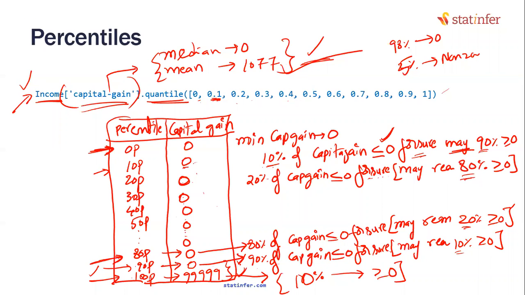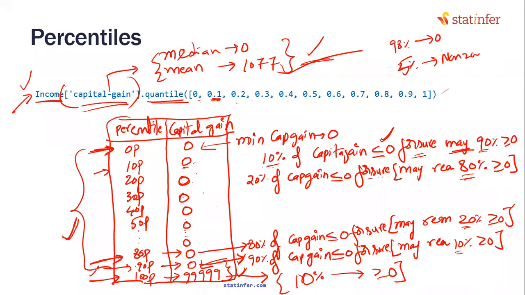So you have gained complete insights on the first 90% of the data. Do you agree? From minimum till this 90%, we have checked everything. But the unknown portion of the data that you haven't looked into, you just jumped from 90 to 100.